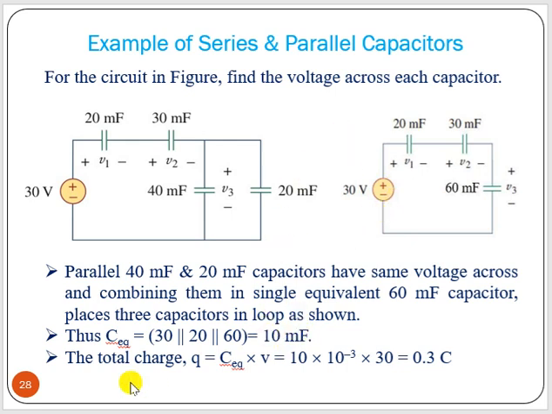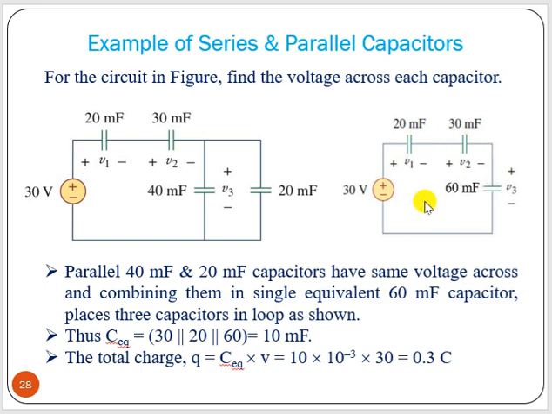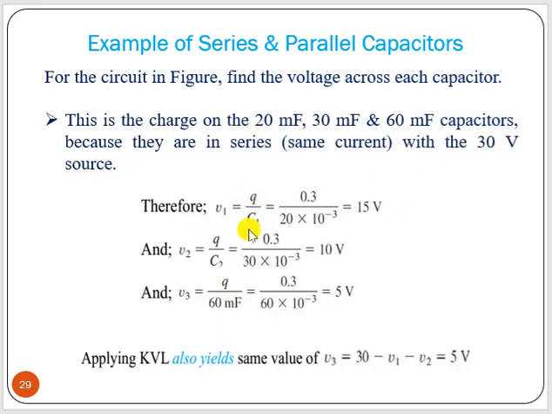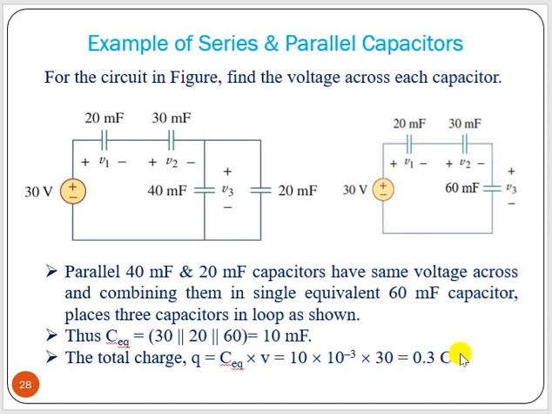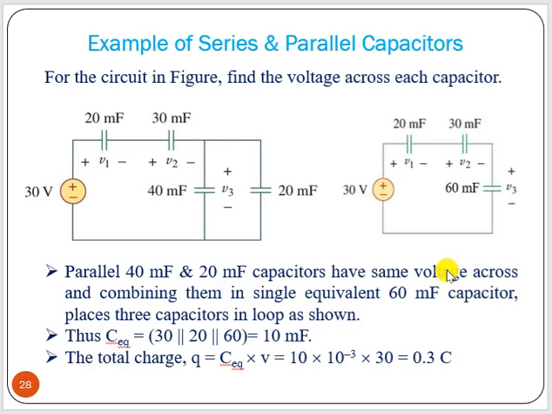Then what is the charge? Q equals CV. So C equivalent into V, we will get the value of the charge. From that circuit, we can find the voltage across each capacitor. That is V equals Q by C1. We got the value of Q, the total charge, which is constant. C1 and C2 are different, and we can put the value of C and get the value of V. V equals Q by C1, as Q equals CV.